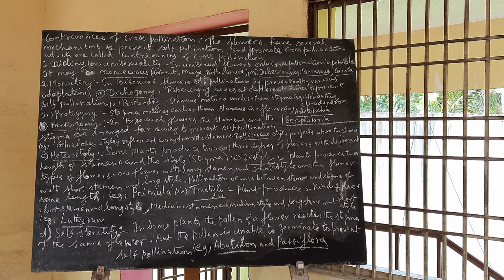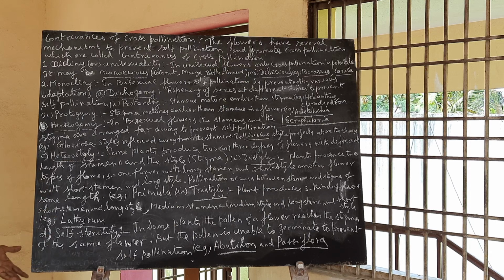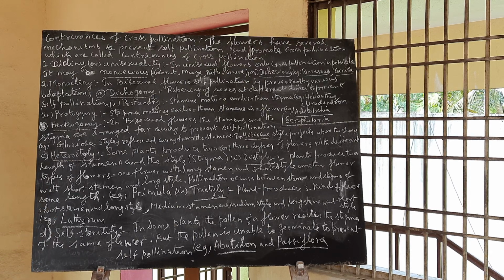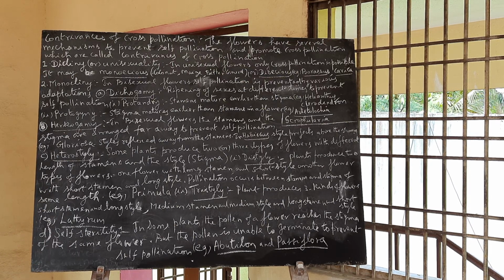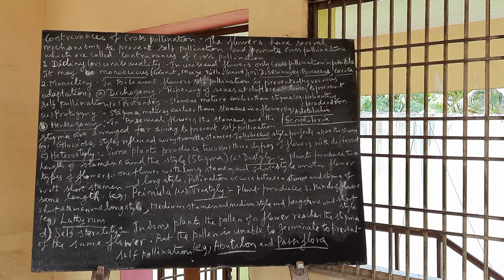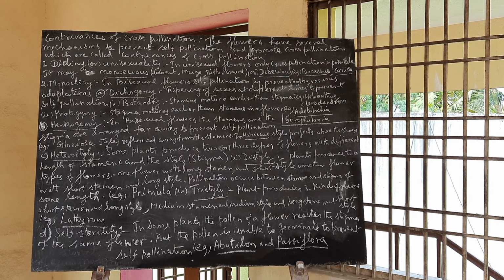So unisexuality means the occurrence of sexes in two different plants, separate plants. That's what is called dicliny or unisexuality. What are unisexual flowers? Male and female sex organs are present in different flowers. So such flowers are unisexual flowers. In unisexual flowers, only cross-pollination is possible.